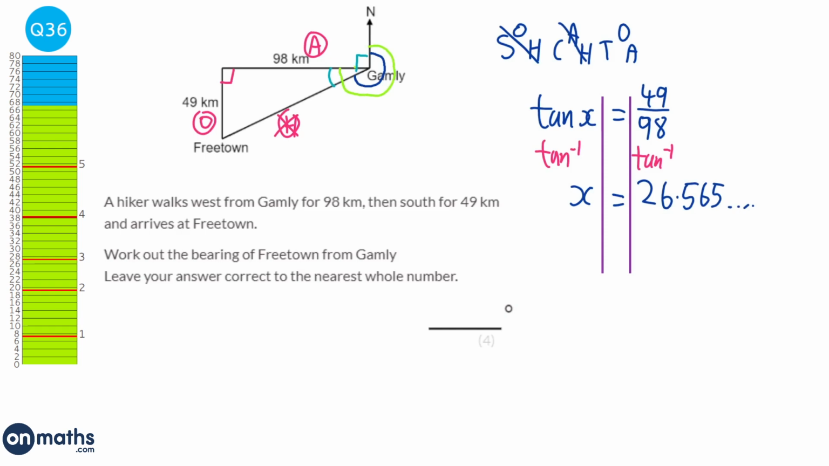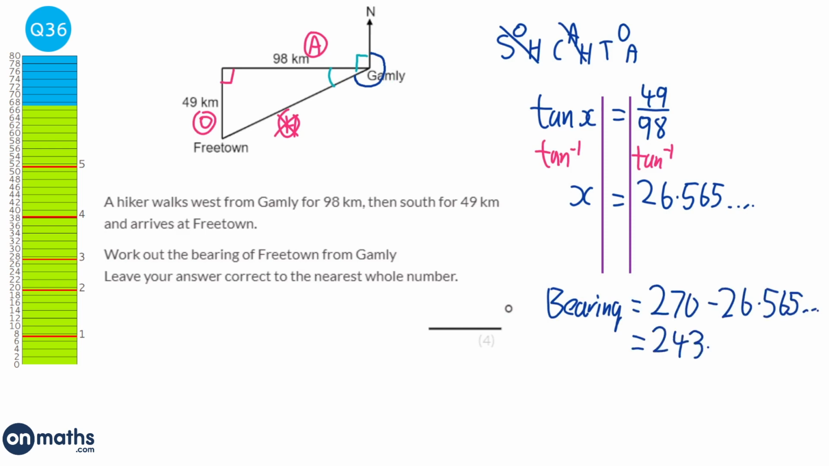Okay, so we know that the whole of the way around, up until this point, is 270, because we've got this 90 degree left. So what I'm going to do now is work out the bearing. So bearing, we're just going to do 270, take away the 26.565..., and that gives us 243.434... It says it wants it to the nearest whole number, so that's going to be 243.